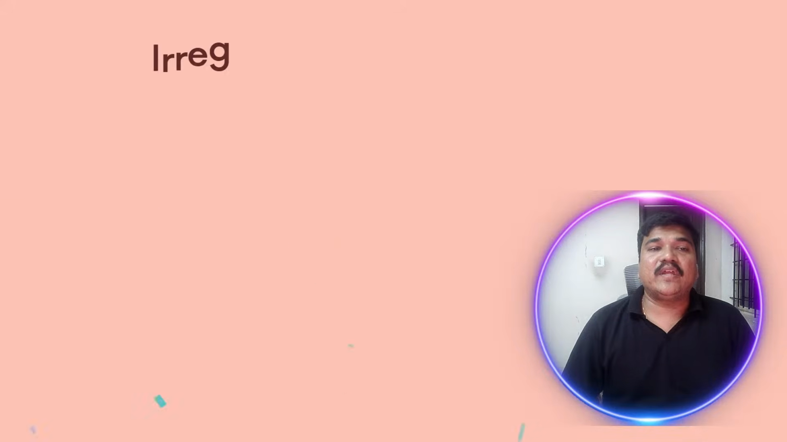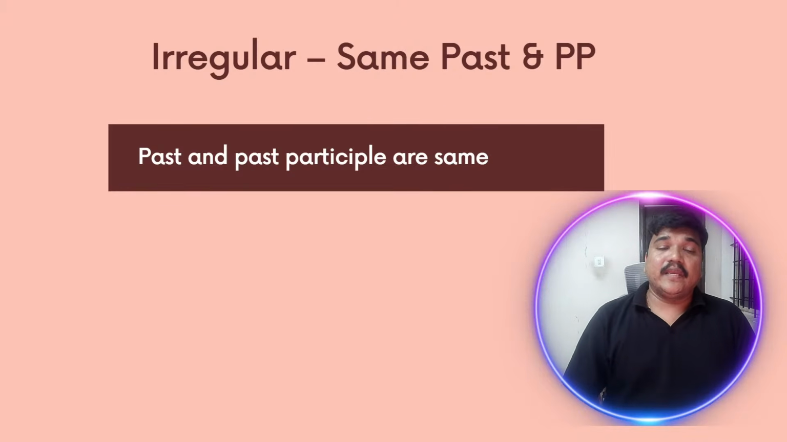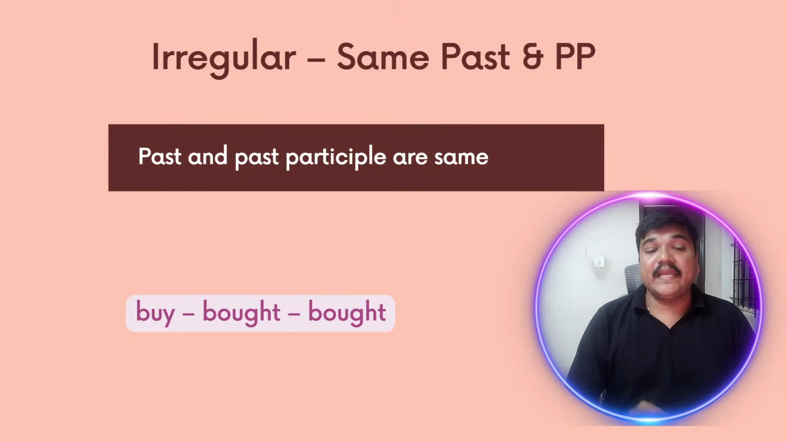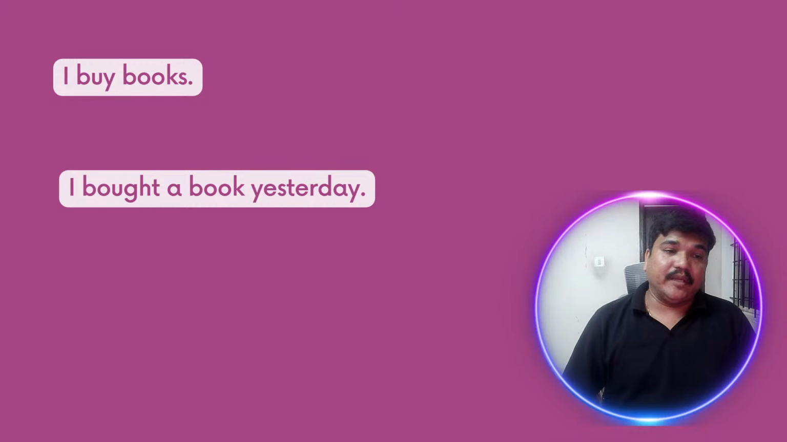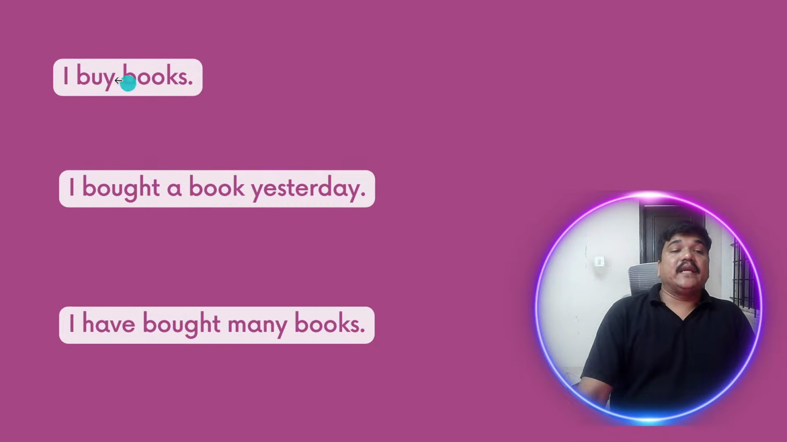Okay, let's move on to the next variation of irregular verb. Same past and past participle form. Here, past and past participle form are the same. For example, buy becomes bought and bought. Now, let's see the example. I buy books. I bought a book yesterday. I have bought many books. See, here buy, bought and bought.